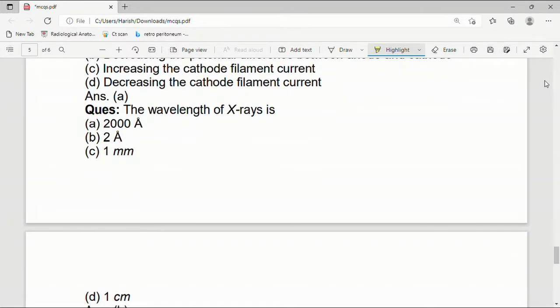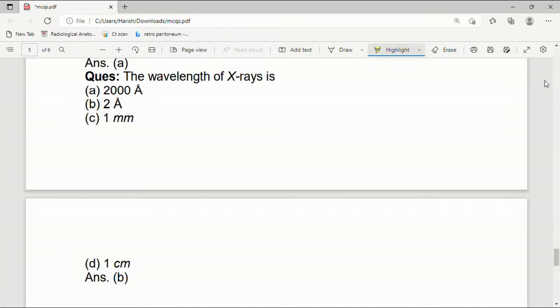The wavelength of X-rays is 2000 Angstrom, 2 Angstrom, 1 mm or 1 centimeter. Wavelength will be 2 Angstrom.